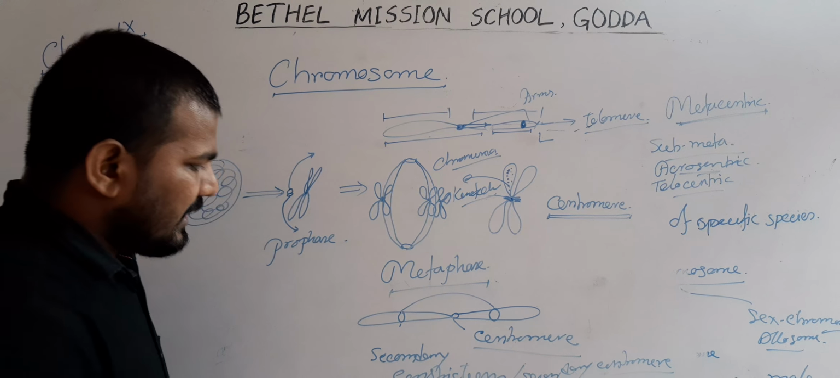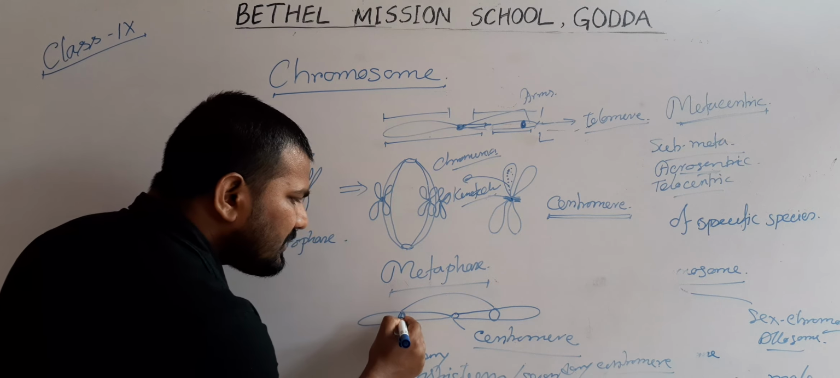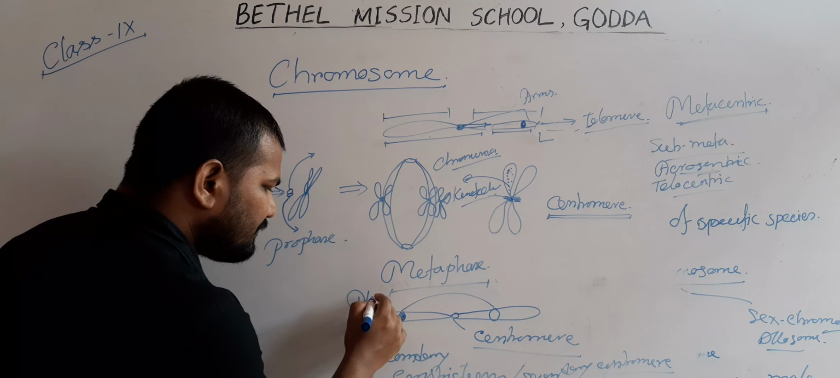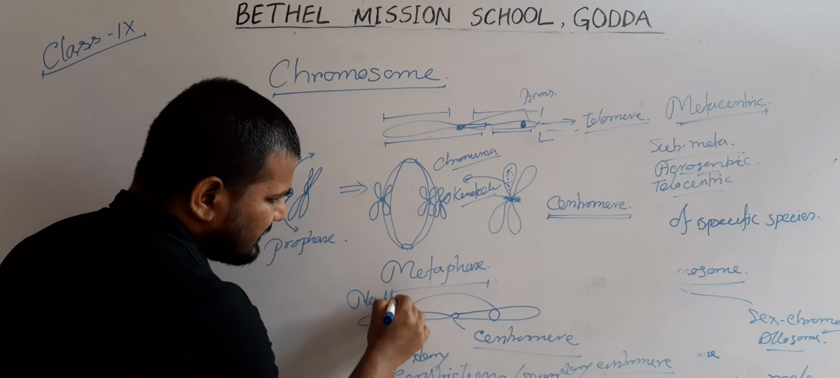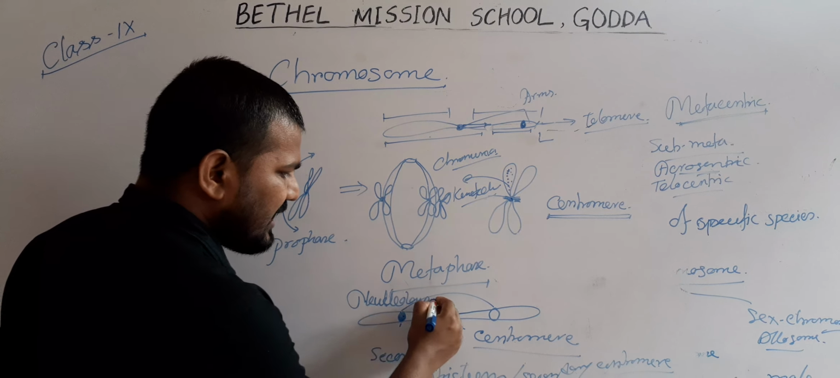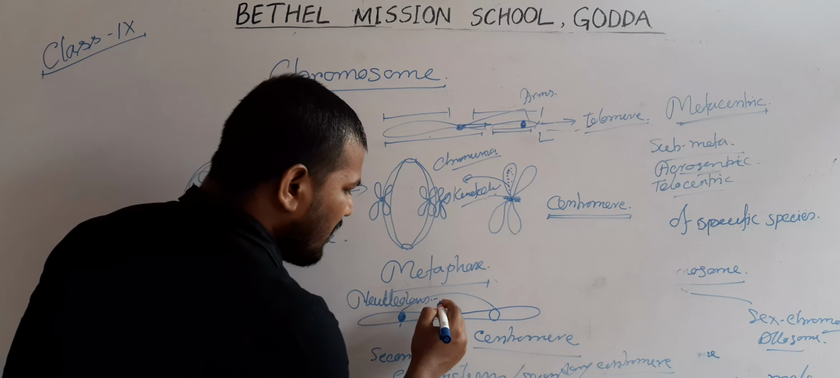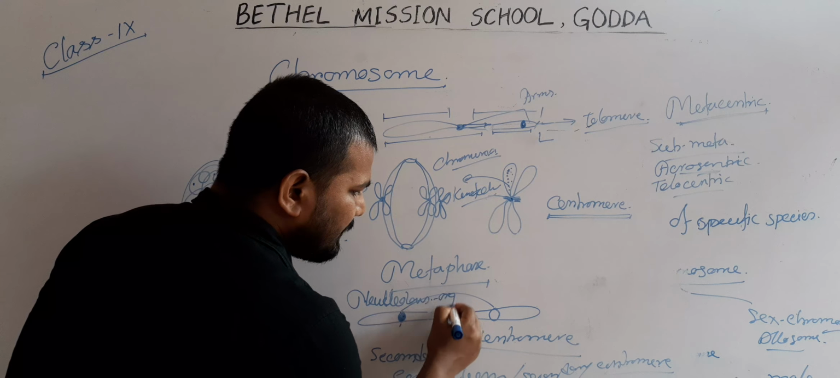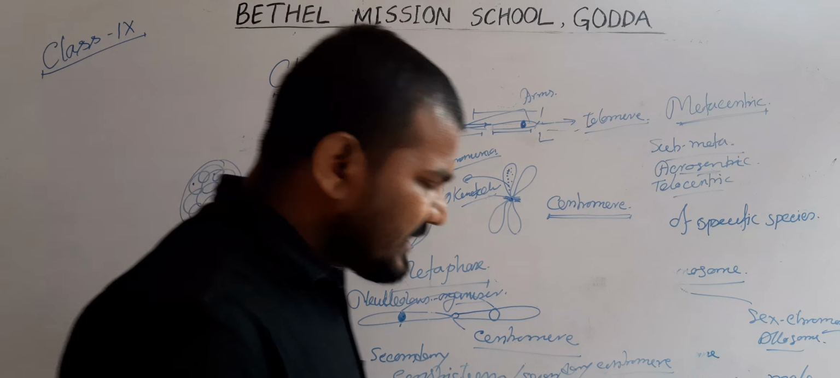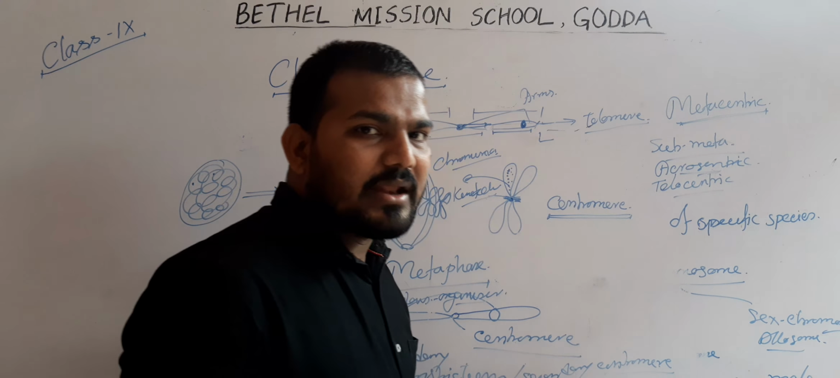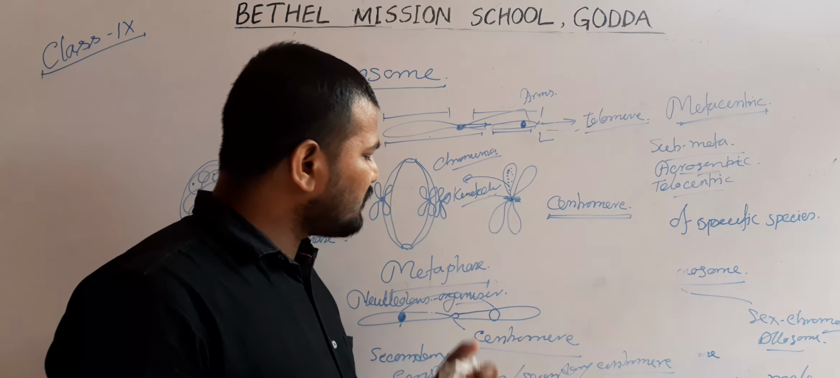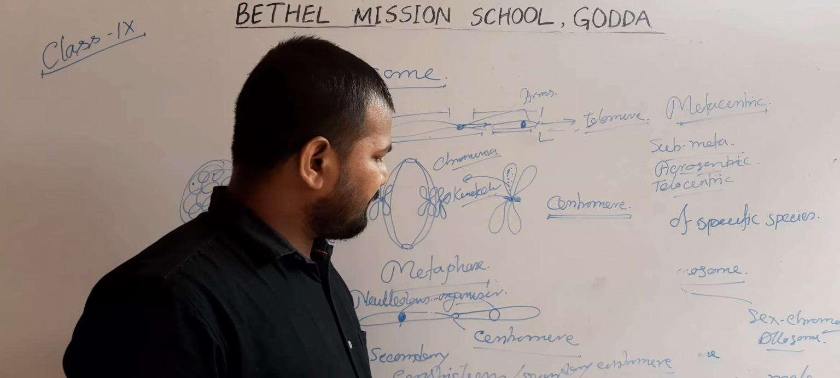Now, in that region, after the cell division, the nucleolus will be organized again. That's why it is known as a nucleolus organizer. Why is it termed a nucleolus organizer? In the secondary constriction, the nucleolus will be formed again after the cell division. That's why it is known as a nucleolus organizer.